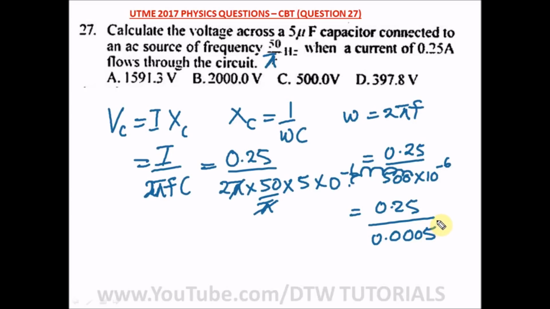If you punch this into your on-screen calculator, we're going to get our answer as 500. So we have 500 volts, and our right option here is option C. If you want to calculate this by hand, all you need to do is shift this decimal place.